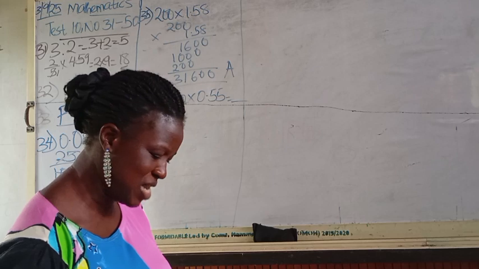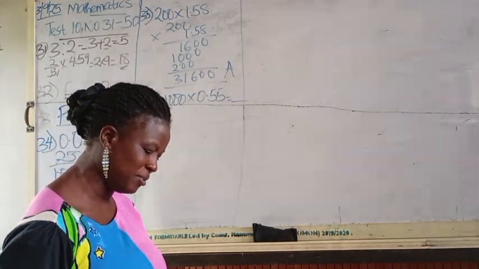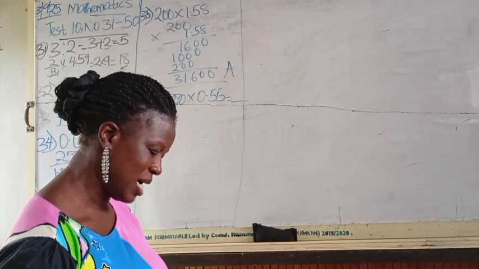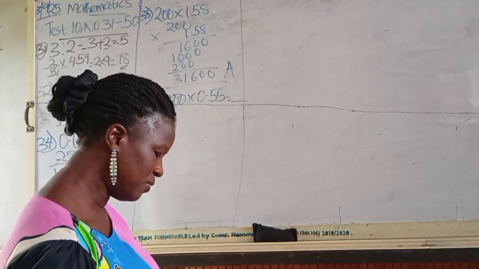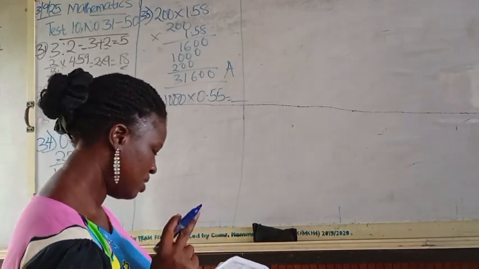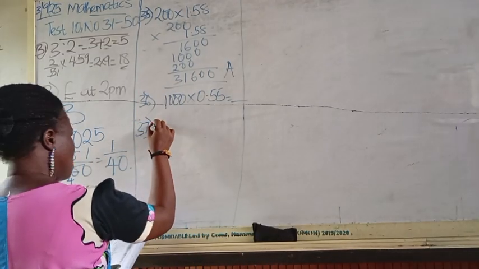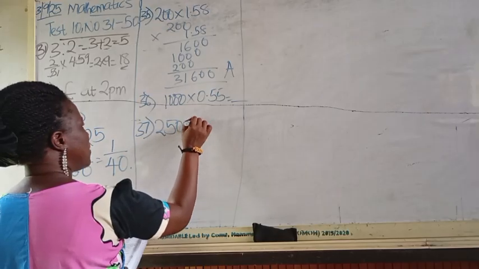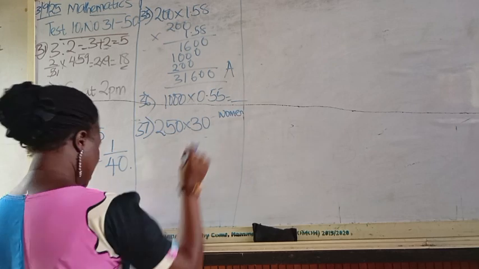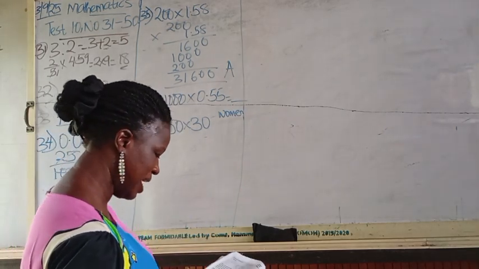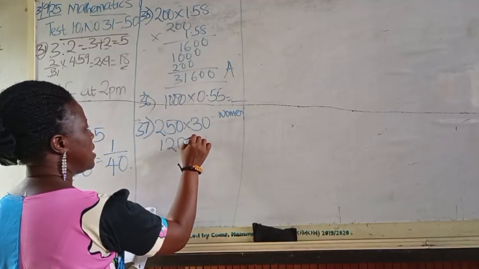Number 37, in a village there are 250 women and 120 men. If for a levy each woman has to pay 30 kobo and each man 50 kobo, how much will be collected by the levy? We are told that women are paying 30 kobo and we have 250 women there. And for the men, we have 120 men and they are to pay 50 kobo.